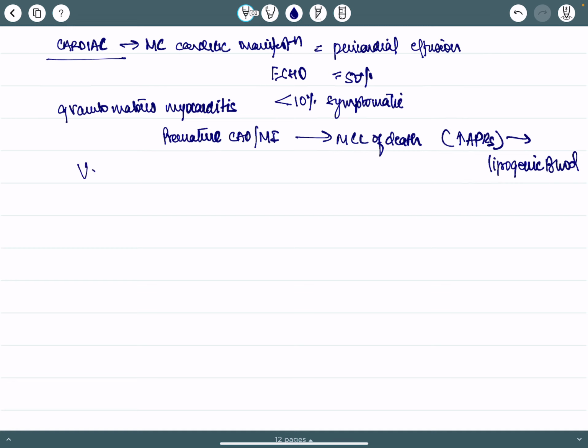Then valvular heart disease. Most common valvular heart disease is mitral regurgitation. Most common valve affected is the mitral valve.